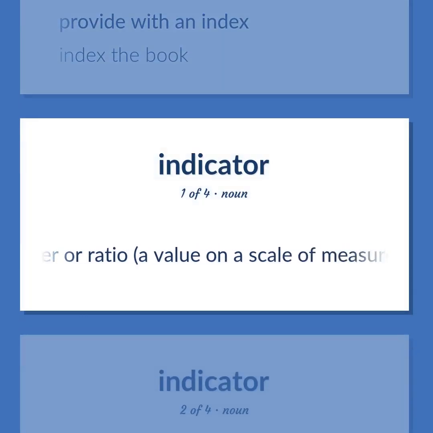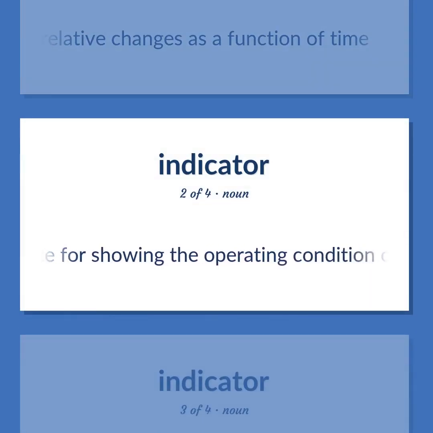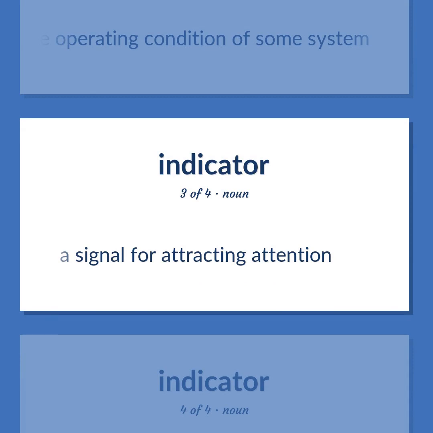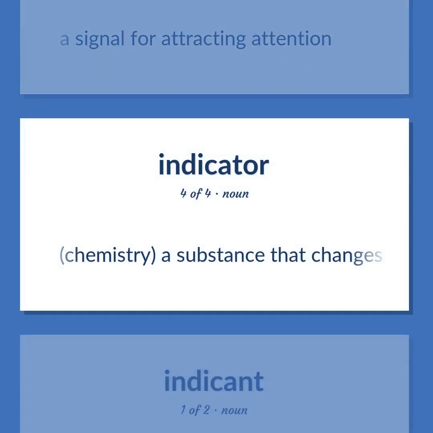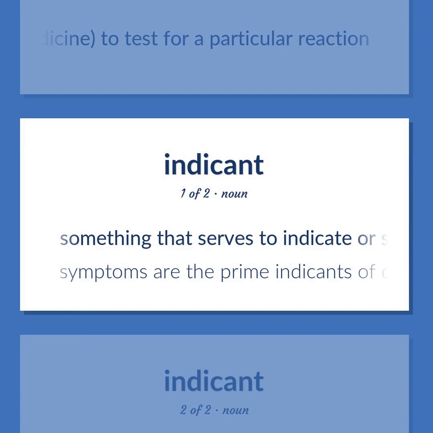A device for showing the operating condition of some system. A signal for attracting attention. Chemistry. A substance that changes color to indicate the presence of some ion or substance, can be used to indicate the completion of a chemical reaction or, in medicine, to test for a particular reaction. Something that serves to indicate or suggest. Symptoms are the prime indicants of disease.